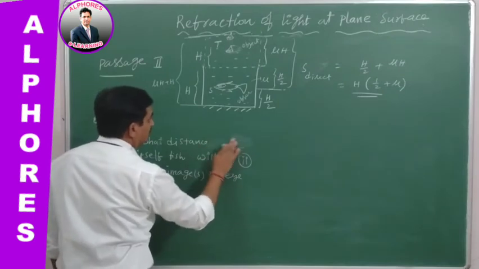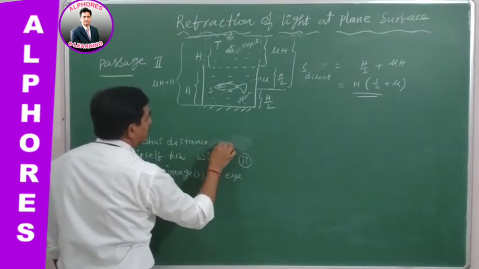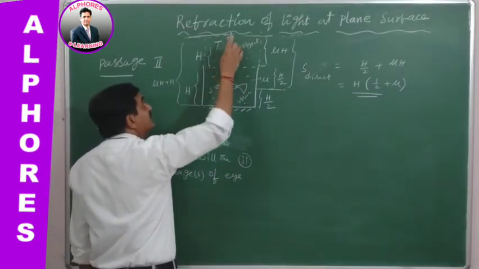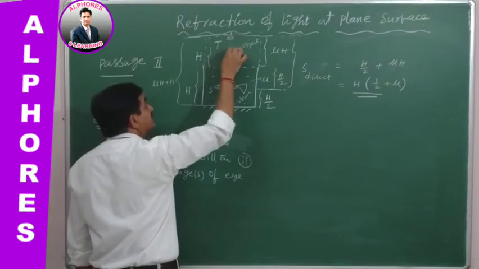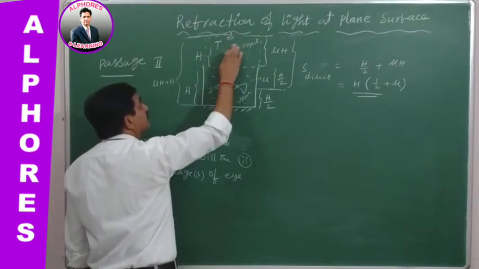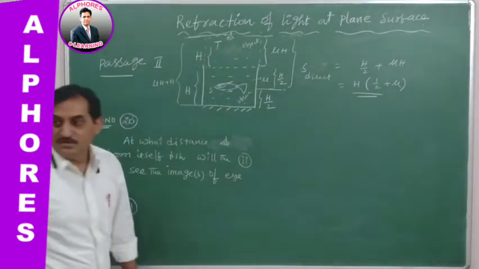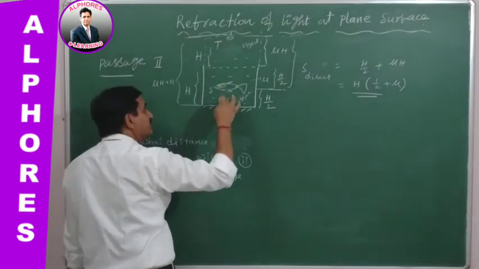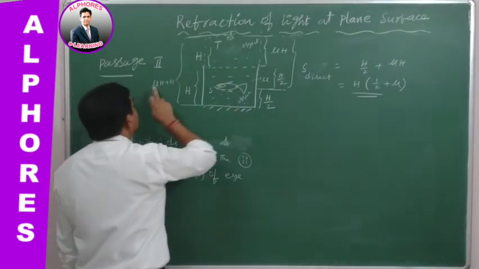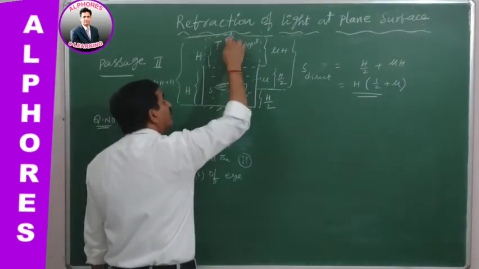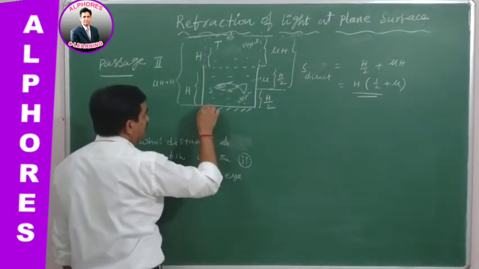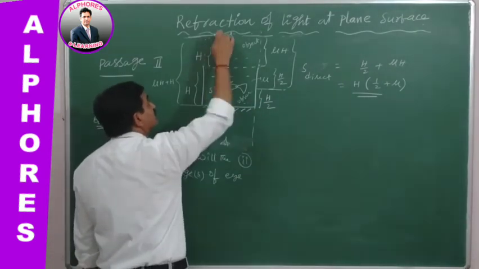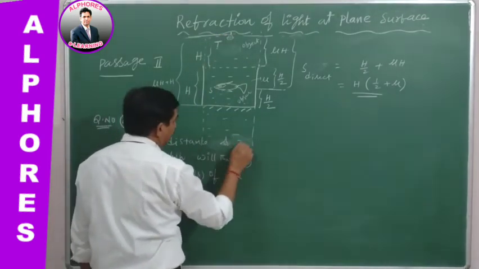Therefore, the eye image is seen in the plane mirror. At what distance? So this is the original position of the eye, so don't think about this one. Go for the image only. This image is at a height of mu H, and from here to here, to the mirror, is H. Total mu H plus H, and the distance of the object equals the distance of the image. Not only the eye alone, the image is also giving the water spread up to this point. The same water is also united over here.